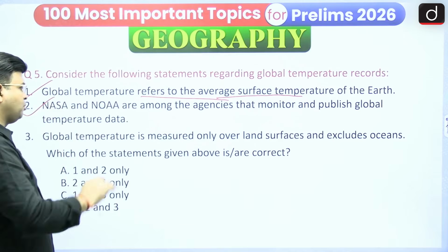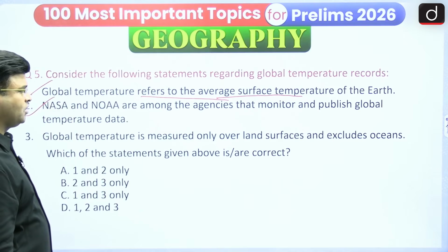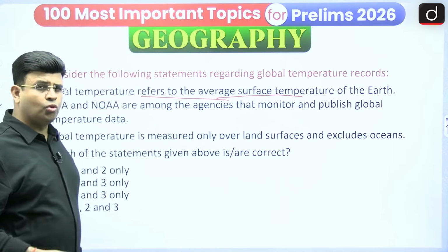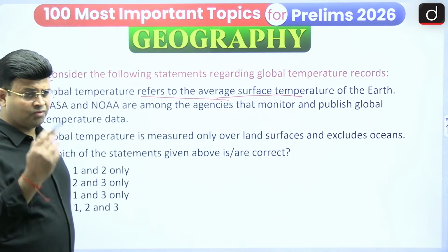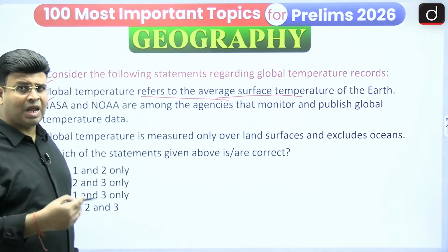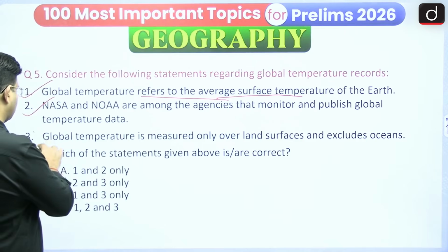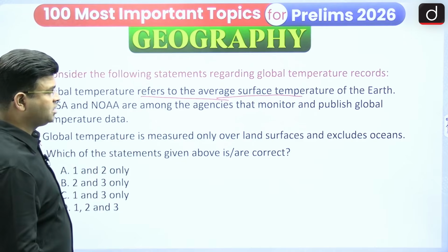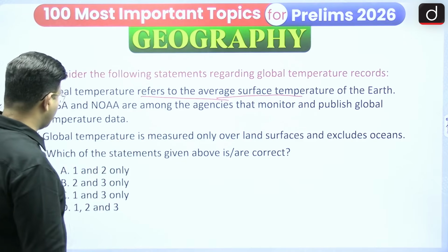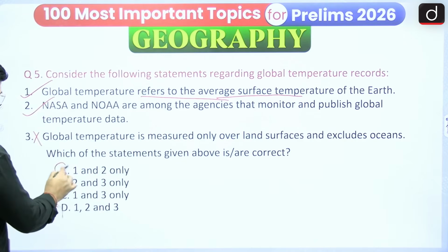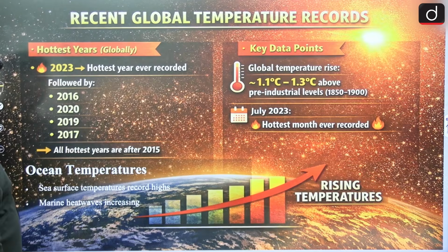And global temperature is measured only over the land surface, excluding the ocean. No, it includes the ocean as well. Several data from the ocean, and land also, everywhere the temperature record is maintained. So this statement is wrong. It is saying only over the land surface. This is wrong. So we can say that option A, 1 and 2 only, is correct.